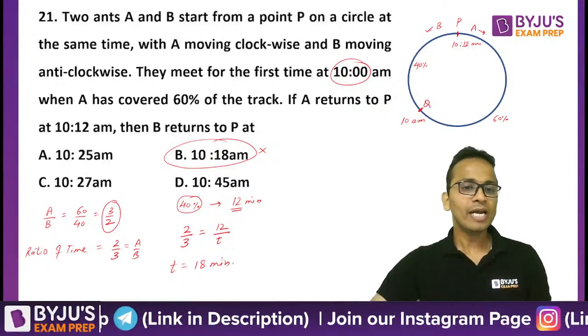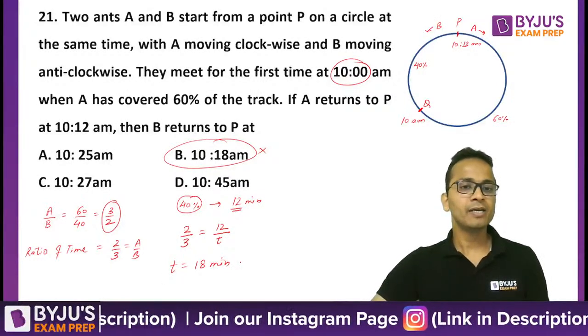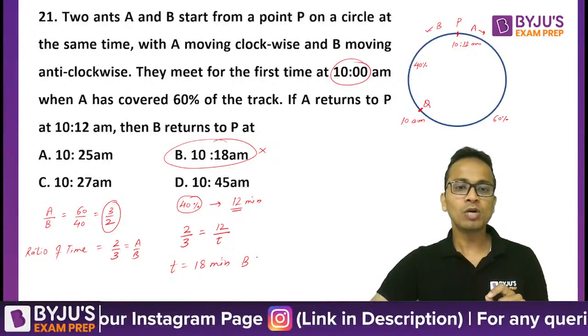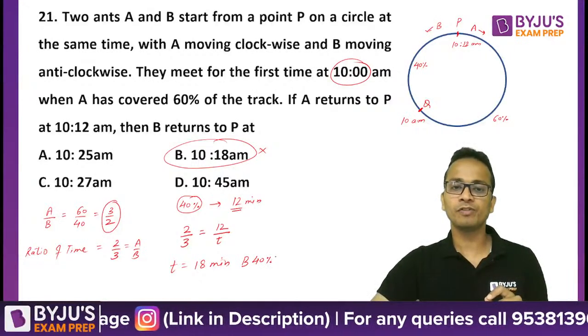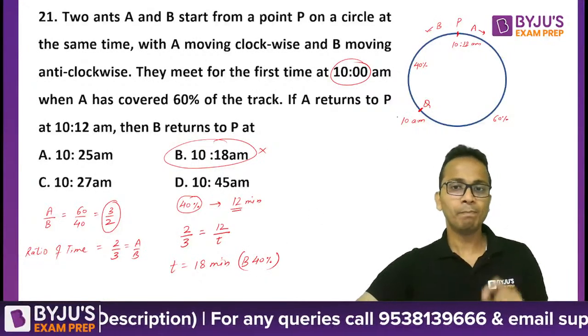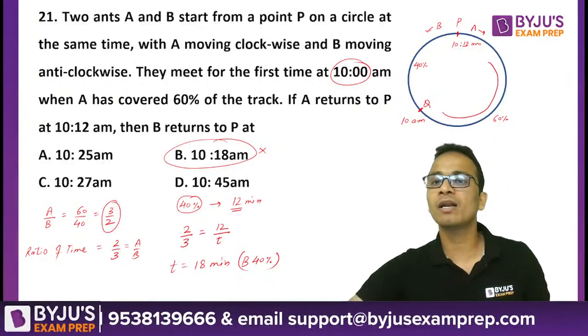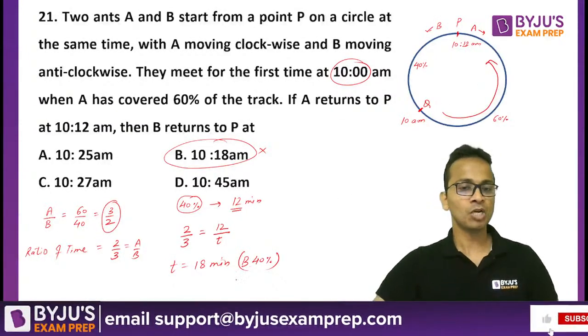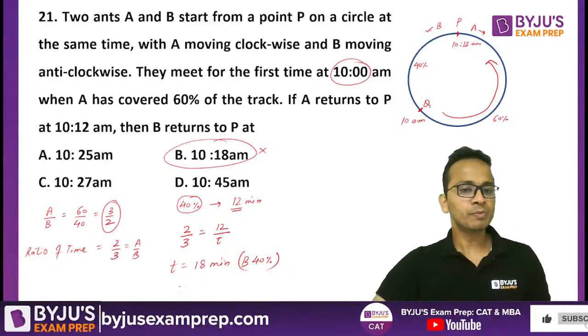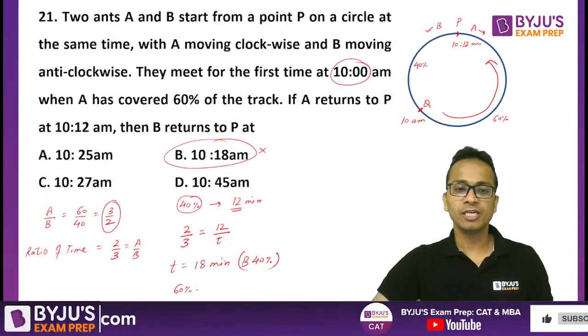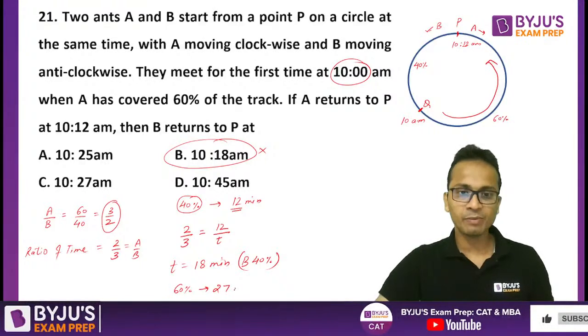Now, 18 minutes is the time taken by B to cover 40% of the track. But B has to cover the remaining 60%. So if it covered 40% in 18 minutes, it will cover 60% in 27 minutes.